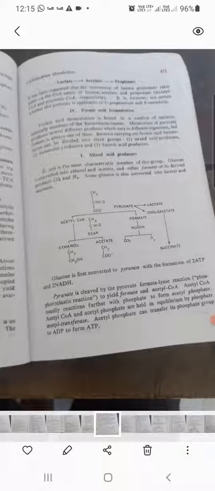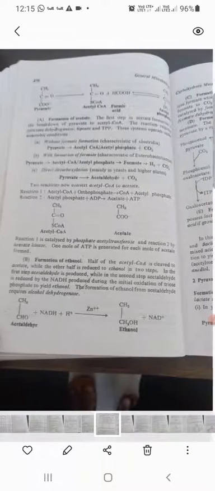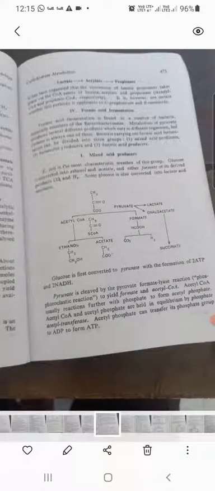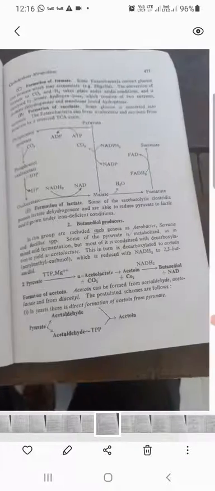Now, if acetyl-CoA is produced, it will give you acetate and ethanol, and in some cases with the formation of formate, it will give you carbon dioxide and hydrogen. Pyruvate again goes to lactic acid formation, and when pyruvate goes to the tricarboxylic acid route, it reacts with oxaloacetate and gives succinate formation.